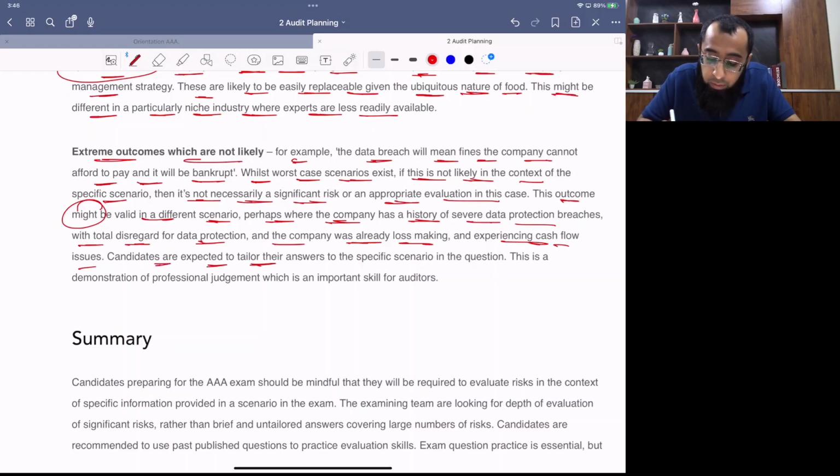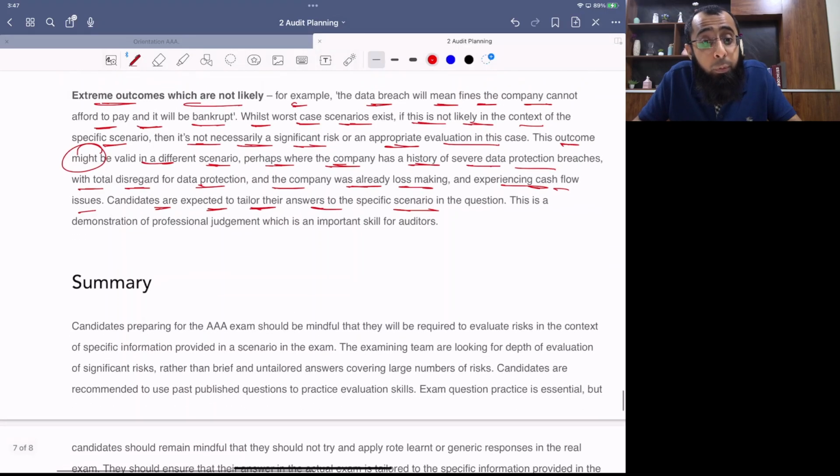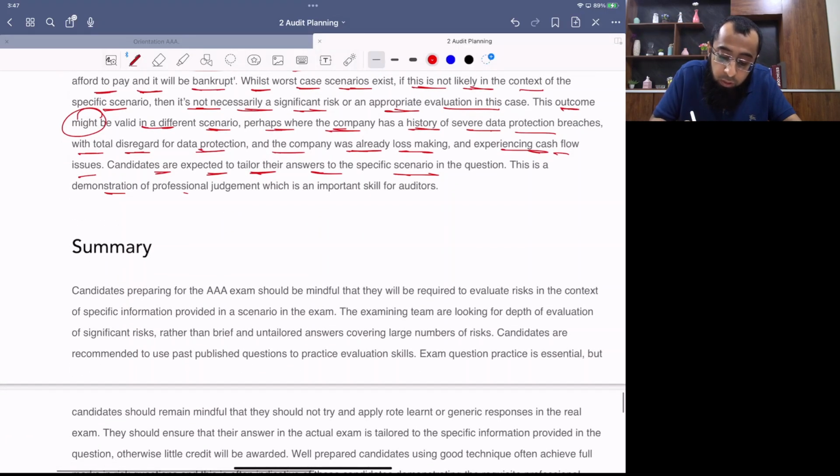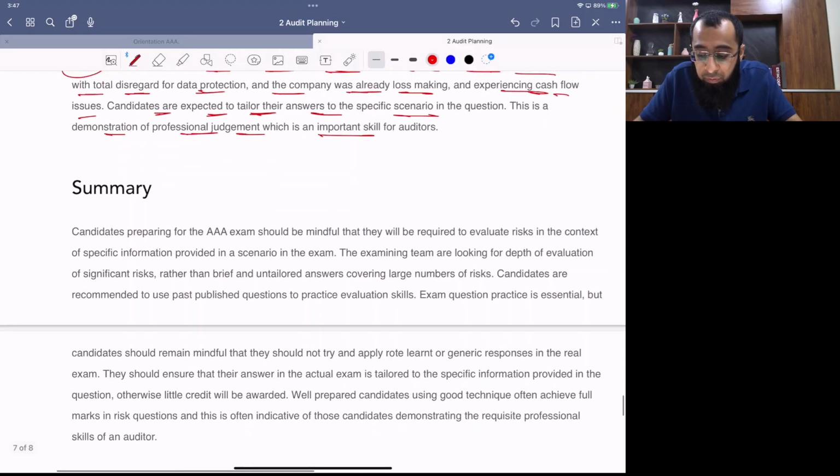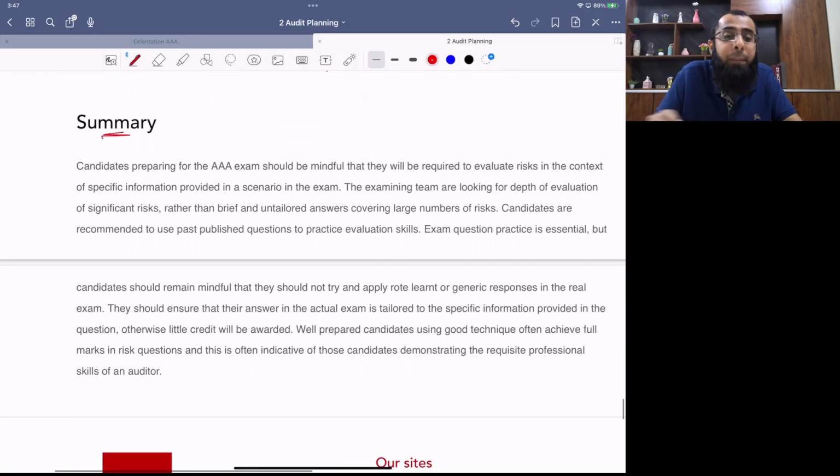Candidates are expected to tailor their answer to the specific scenario in the question. This is a demonstration of professional judgment, which is an important skill of an auditor. And then finally, this article is summarized. The examiner is summarizing that business risk is an important part of your exam, and he has briefed you the entire writing approach that you should be following. Identify impact and scale of the risk. Don't speculate. Focus on the question information.